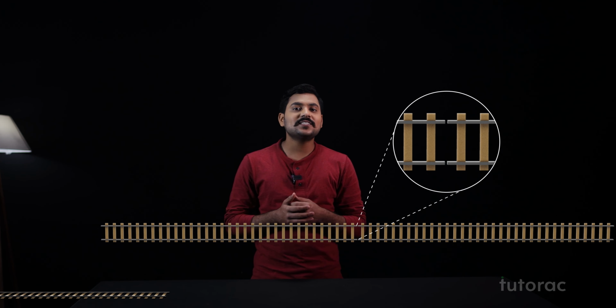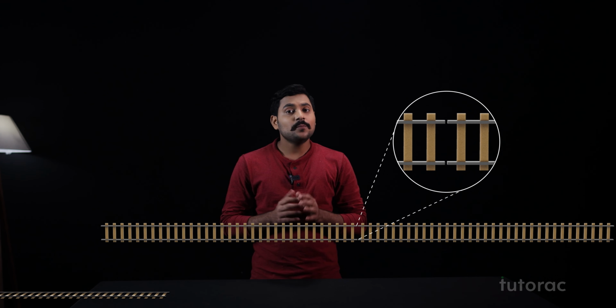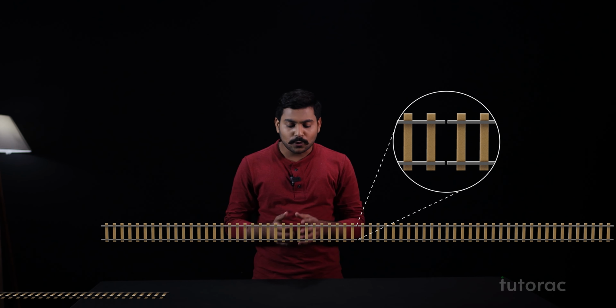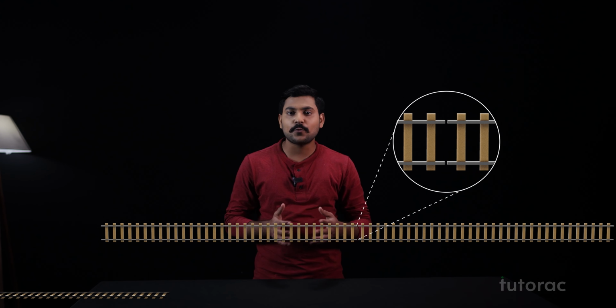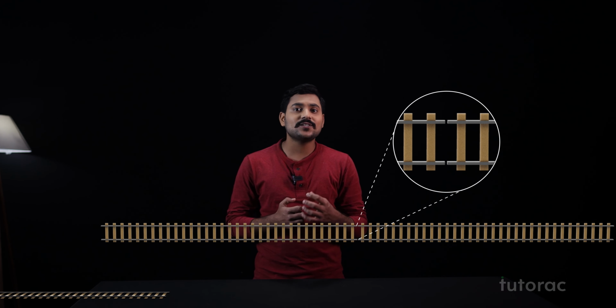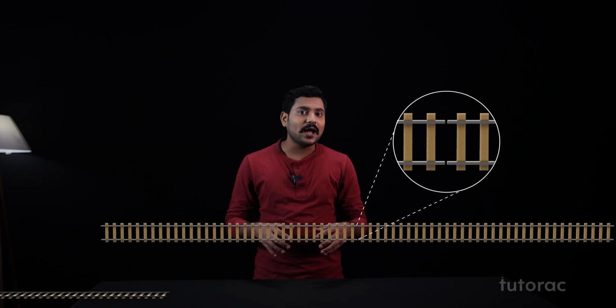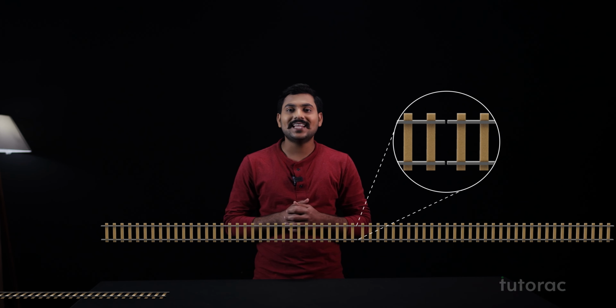This gap is given intentionally. Because if the engineers do not provide a sufficient gap, then due to temperature increase the railway tracks will increase in length. And as I was telling you, if a sufficient gap is not provided, then thermal stresses will generate and the railway track will buckle, which is not a good thing.